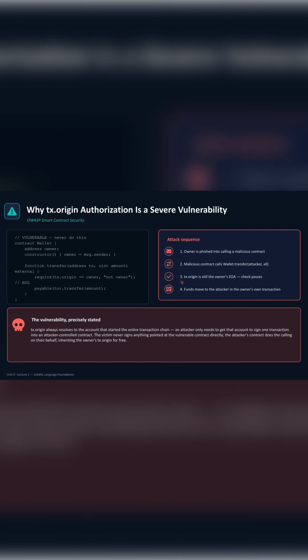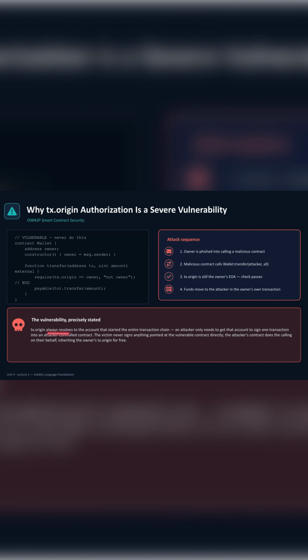So what happened at step 3? tx.origin is still the owner's EOA, the check passes and the funds move to the attacker in the owner's own transaction. So what is the vulnerability, precisely stated?